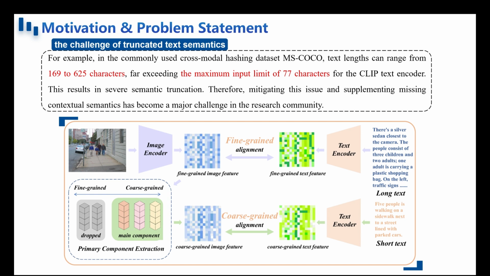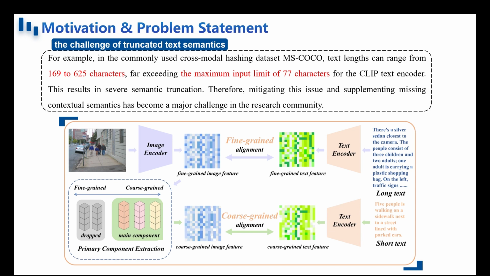This truncation problem is not merely a technical inconvenience, it fundamentally undermines the model's ability to capture rich and nuanced textual semantics, resulting in the loss of critical information necessary for accurate cross-modal retrieval. Consequently, the generated hash codes become less discriminative, and retrieval performance suffers.